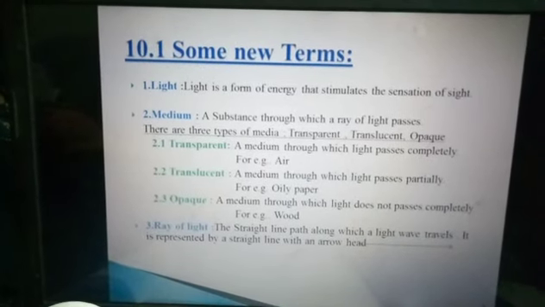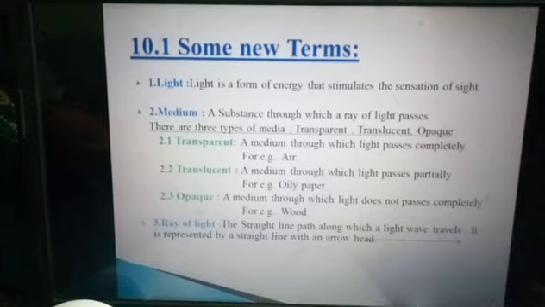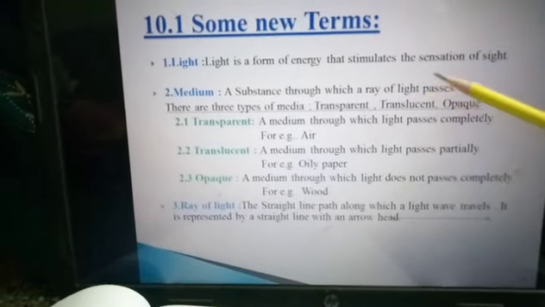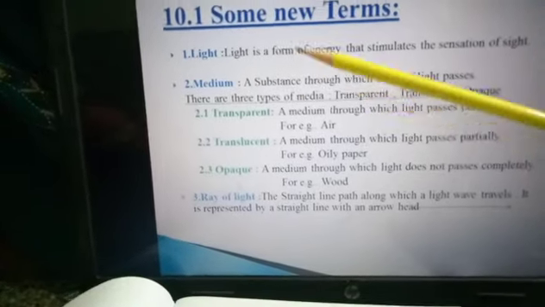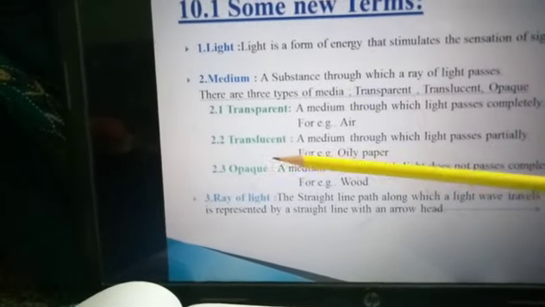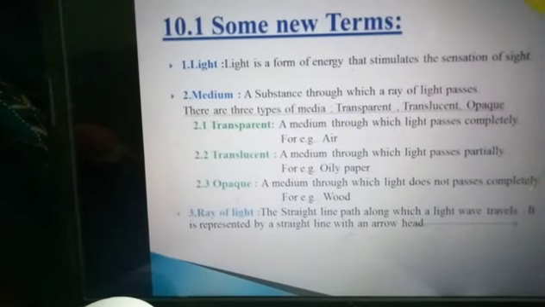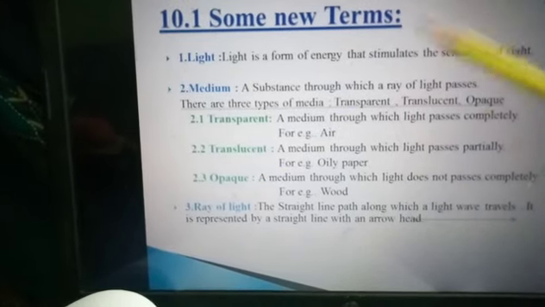Number 2 is medium. Medium means any substance through which a ray of light passes. The medium may be of 3 types: transparent, translucent, opaque. These 3 concepts you already have with you from your lower classes.